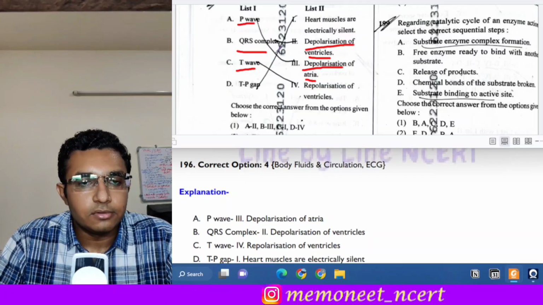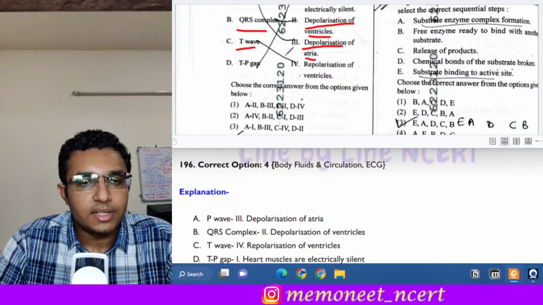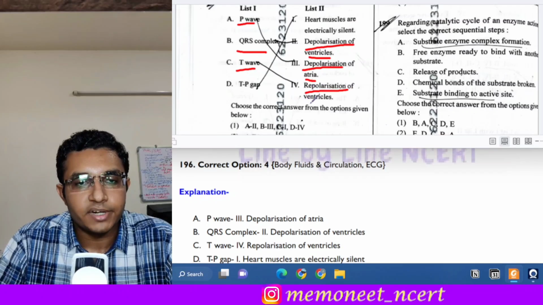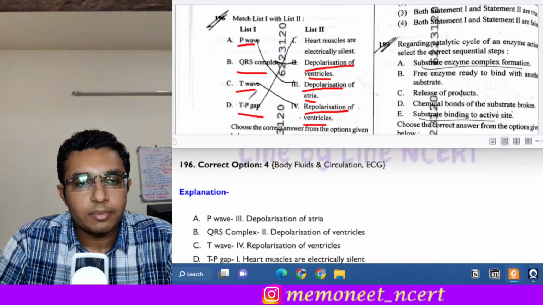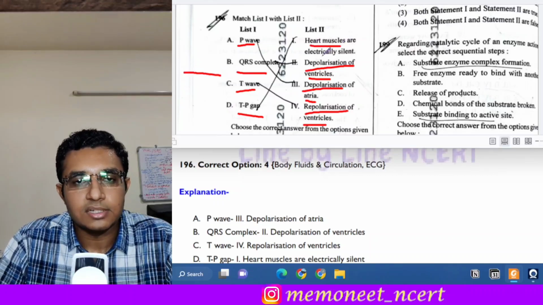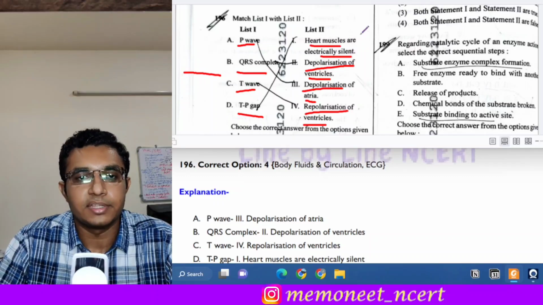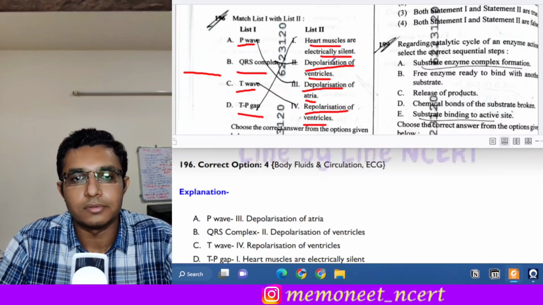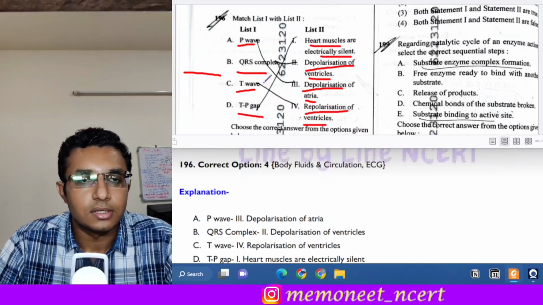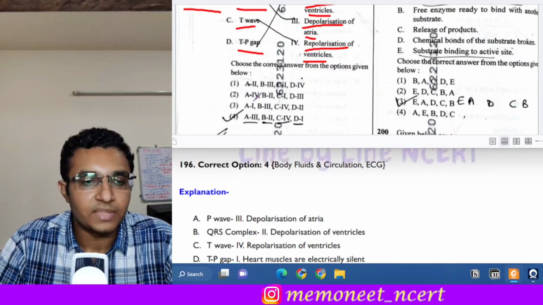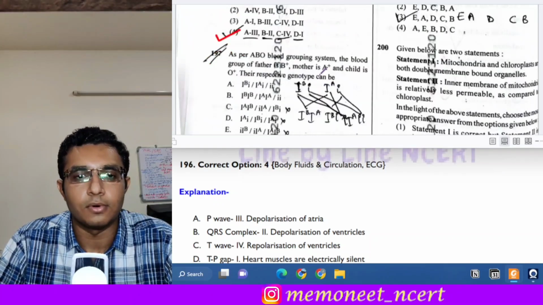It represents the repolarization of ventricles. And the TP gap. What happens during the TP gap? There is a straight line, and the heart muscles are electrically silent. That's why there are no waves and no electrical signals. So D will go with 1. So here the answer will be option 4.